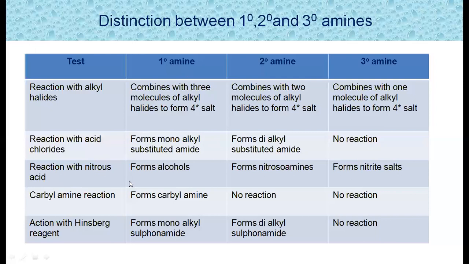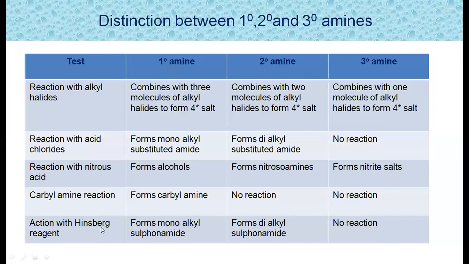Another test is reaction with nitrous acid. Primary amines, when they react with nitrous acid, produce alcohols, whereas secondary amines produce nitrosoamines, and tertiary amines produce nitrite salts. Another test is the carbylamine reaction. Primary amine, when it reacts with chloroform in the presence of a base, produces the isocyanide, whereas secondary and tertiary amines won't react in the carbylamine test, because they won't react with chloroform in the presence of base and won't produce any isocyanides.